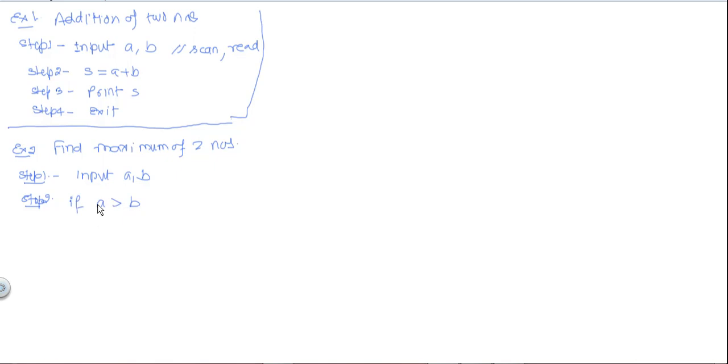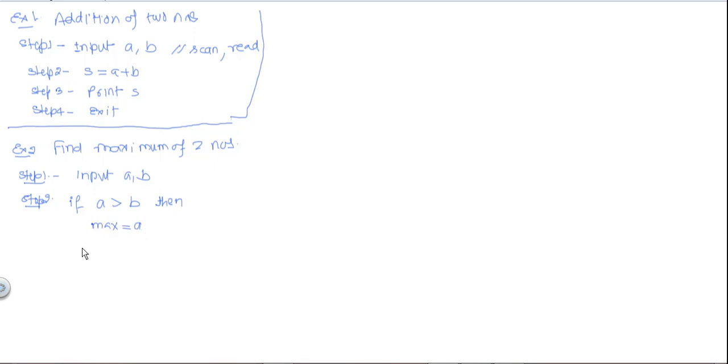Even you can use parenthesis, but because it does not follow fixed syntax, so you can also write a greater than b directly. Here you can write then, or it is optional. So if a is greater than b, then we have to write the true part. For that, here we have to write maximum equal to a. There is no need to write semicolon here. If you have written, then there is no problem. Then here we have to use else.